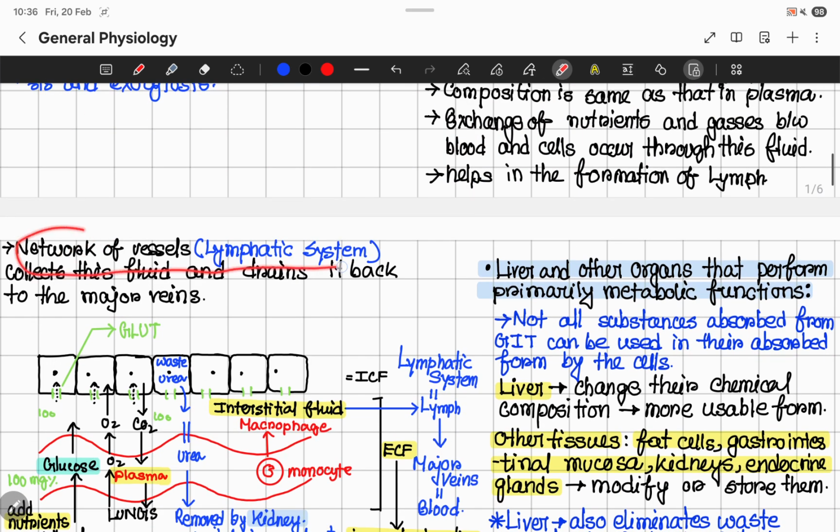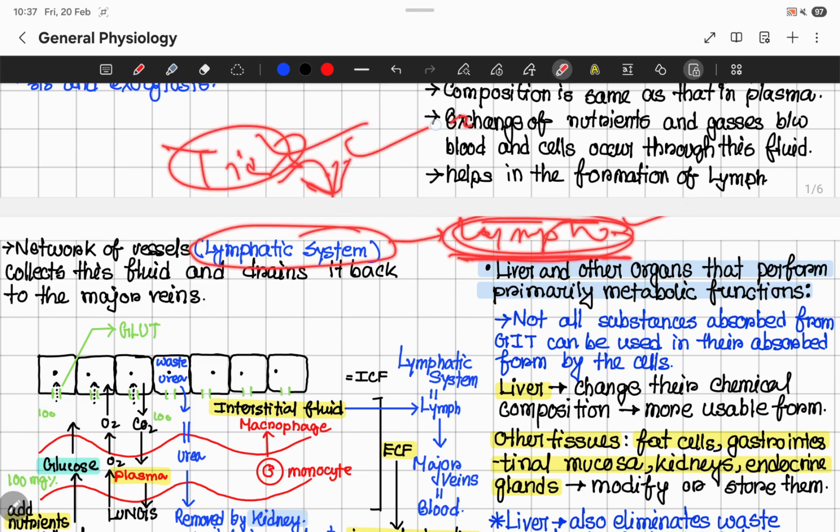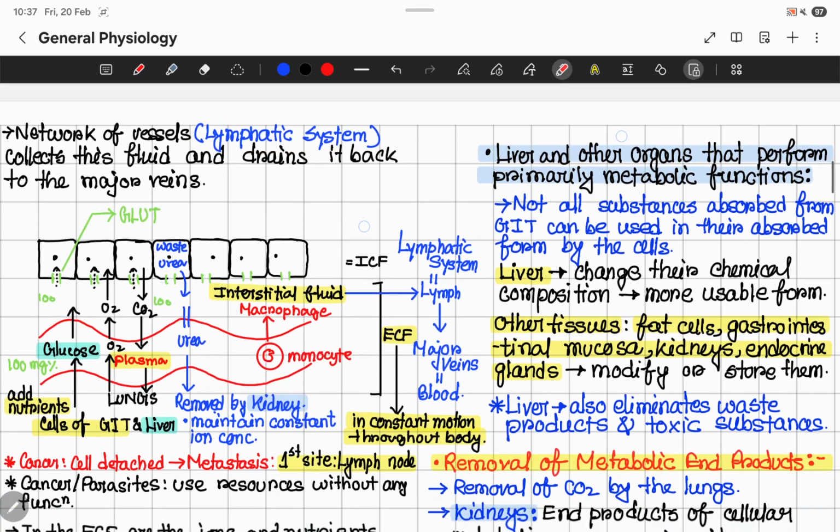The network of vessels, which is the lymphatic system, collects this fluid and drains it back to the major veins. And the fluid present in the lymphatic system is called lymph. Okay, so how is lymph made? Tissue fluid is collected in the lymphatic vessels and it forms the lymph. So we can say that tissue fluid helps in the formation of lymph.